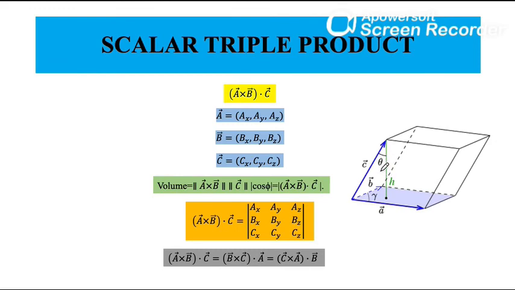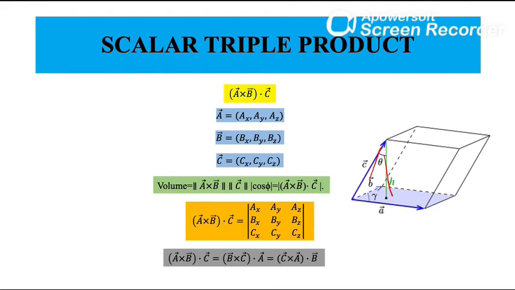So theta is the angle between c and the a cross b direction. Why do we need the absolute value? If we swap the locations of a and b in the above figure, then a cross b would be pointing downward and the angle would be larger than pi by 2, and then cos theta would be negative.